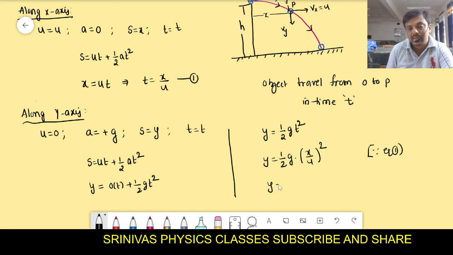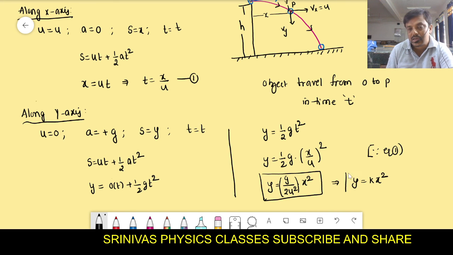Then we will get like this. This is u, this is u. And g by 2 u square we will get. This g numerator, denominator 2 is there, and u square also there, into x square we will get. And this g by 2 u square I can consider as k. Then we write y is equal to k x square.